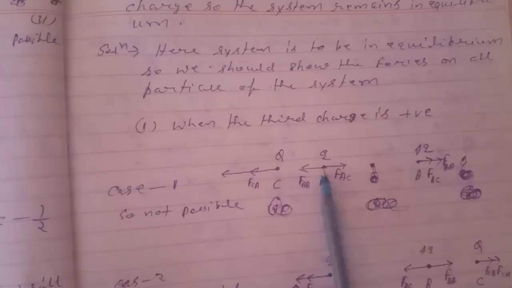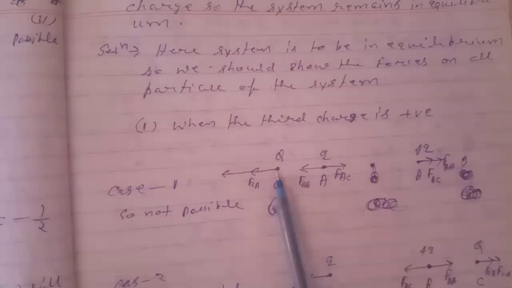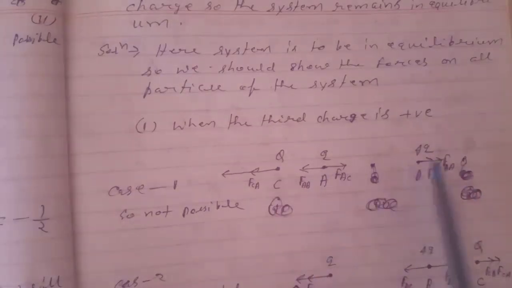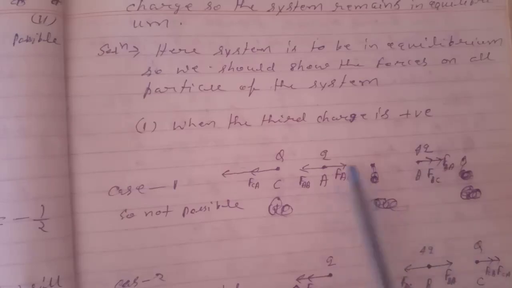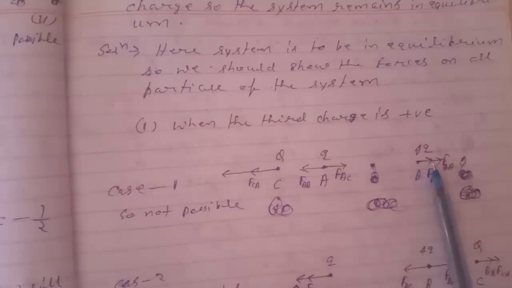Again if we see, this charge may remain in equilibrium because this will apply a force in this direction, and this will apply a force in this direction. And again, if we see this charge, then this will apply a force in this direction and this will apply a force in this direction. So this charge also will not be in equilibrium. So if any one charge is not in equilibrium, then we can say that the system is not in equilibrium. So this case is not possible.